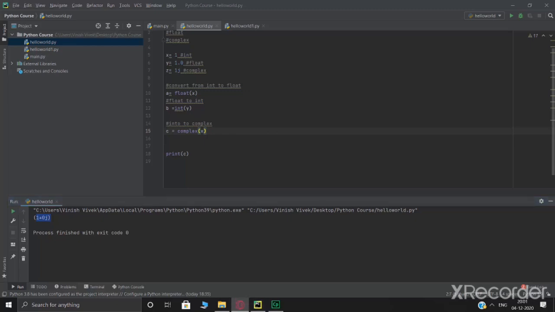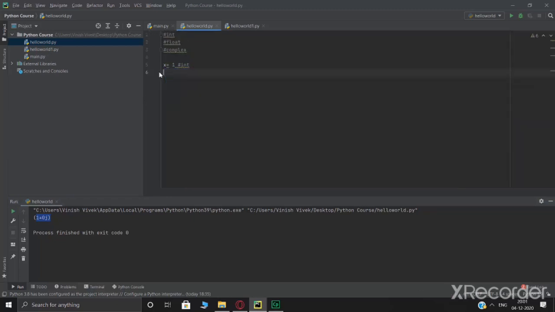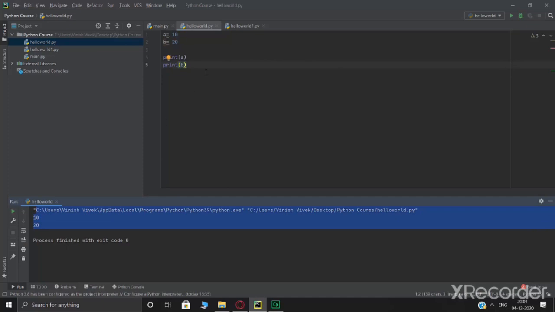Now let's look at the operations that you can perform on it. You can perform multiple operations on a certain number. So let me remove all of this code, in fact, and let's take two simple numbers. A is equal to 10, B is equal to 20. Alright. So let's print A and B just to have a look at what we actually have. Ctrl Shift F10. And as we can see, we have 10 and 20, which are the values for A and B.